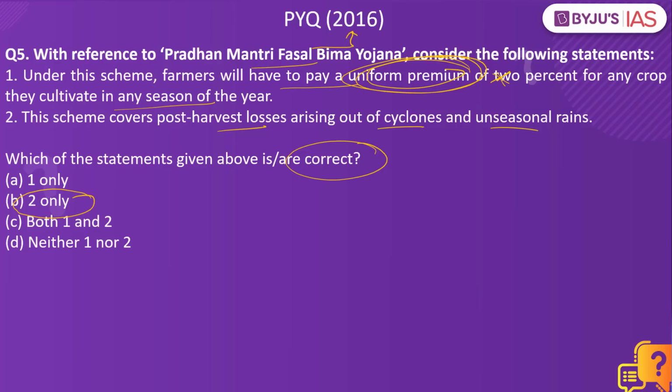So when we speak about Pradhan Mantri Fasal Bima Yojana, basically this is a crop insurance scheme that the government of India came up with in the year 2016, and this was launched by the Ministry of Agriculture.